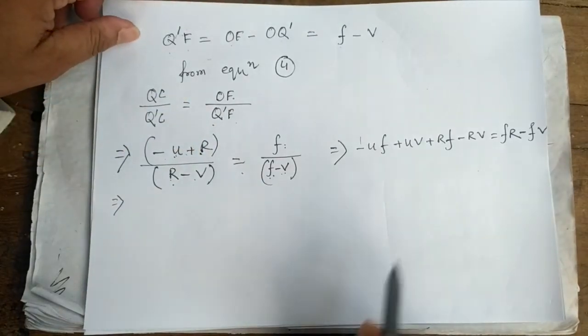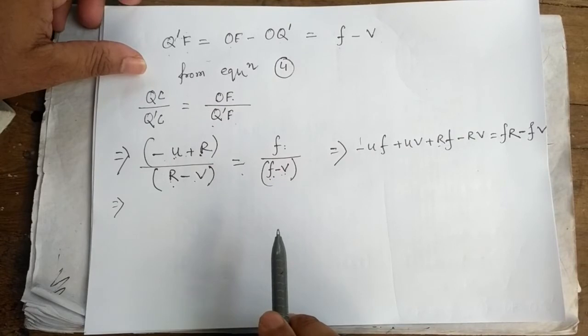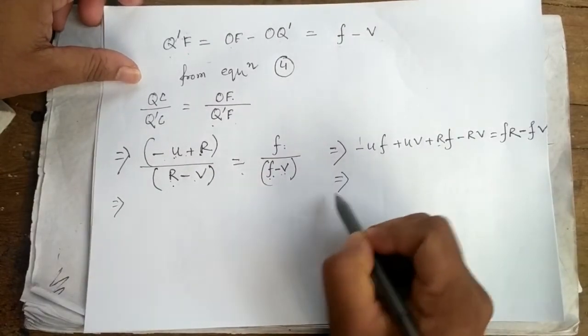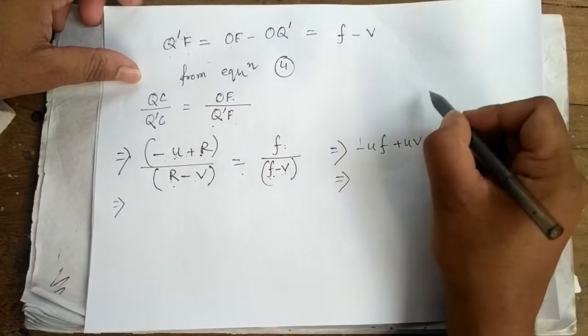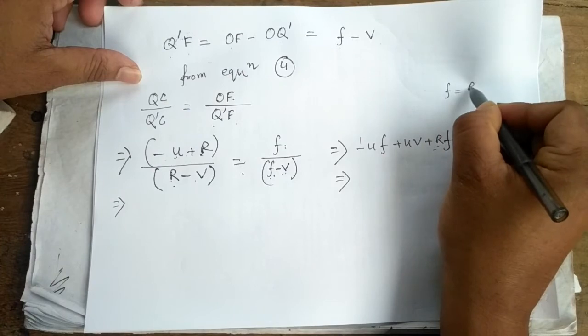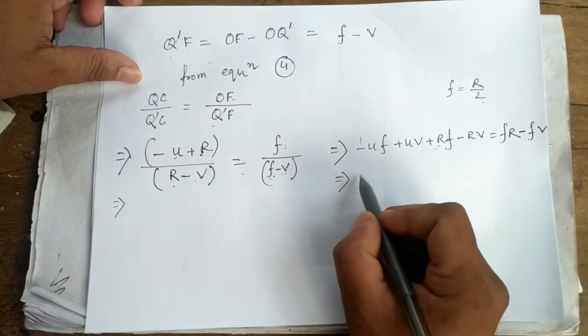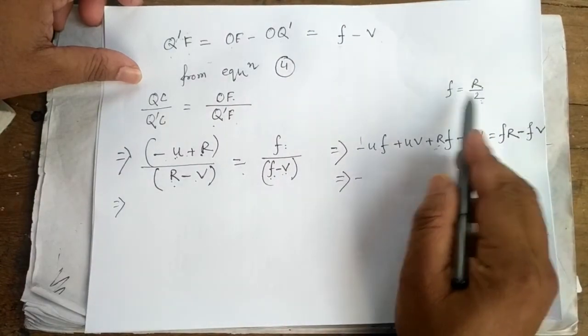As we know, capital R is the radius of curvature, which is equal to 2f. The relation between r and f is f equal to r by 2. So r equal to f into 2. So you can substitute capital R by 2 into f.